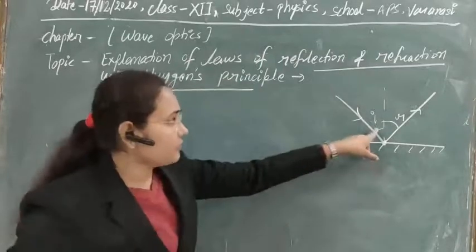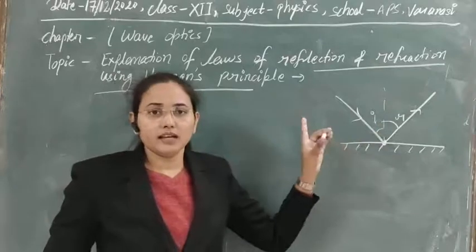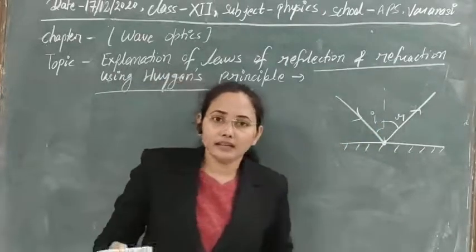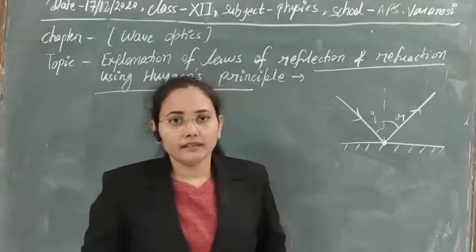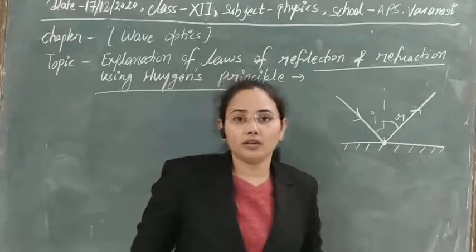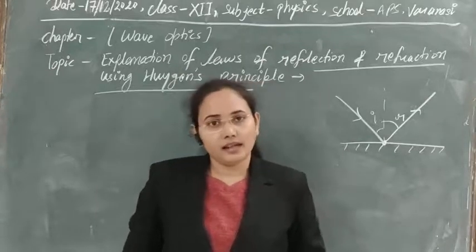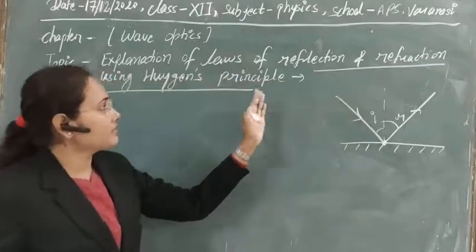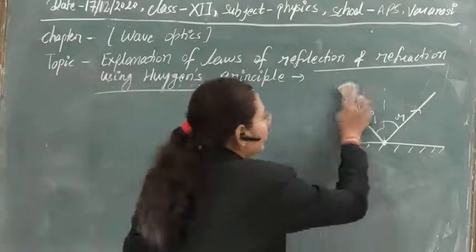This picture is with the help of a ray diagram. With the help of a ray diagram, when we take light as a ray, then we can prove and understand the laws of reflection and refraction, and you have already understood that. Later we will discuss it also, but still here we are taking the wave picture.